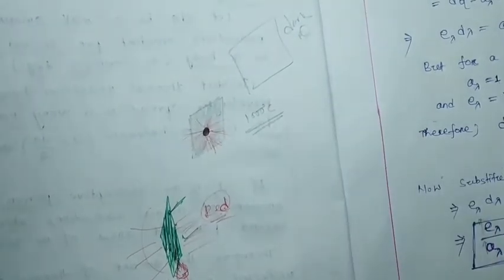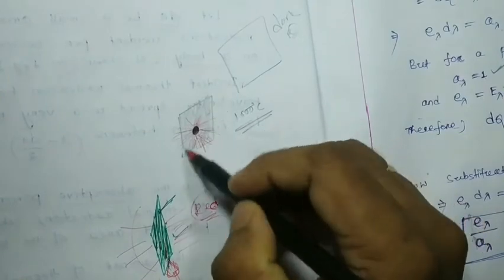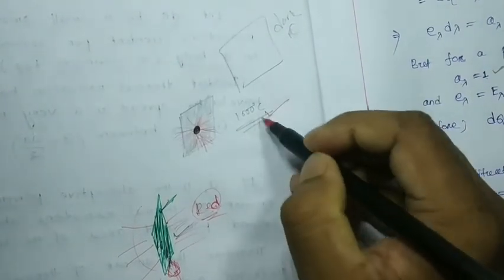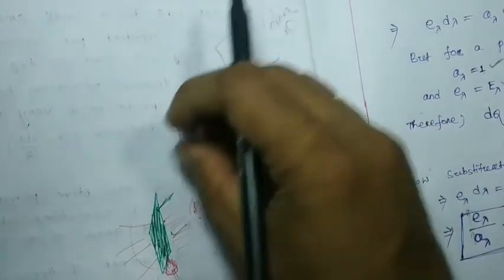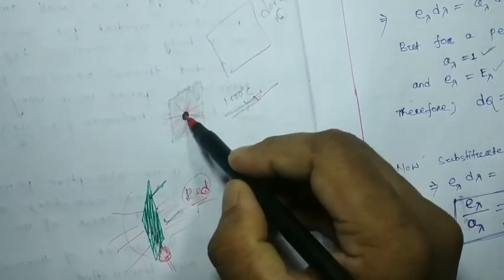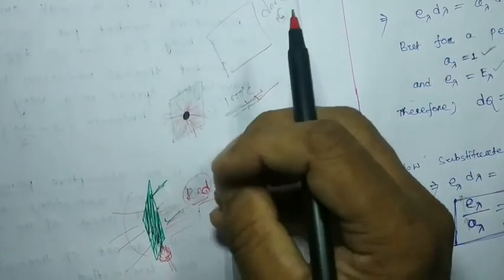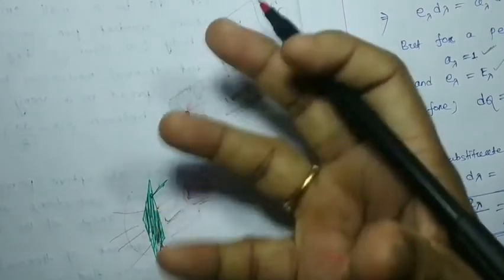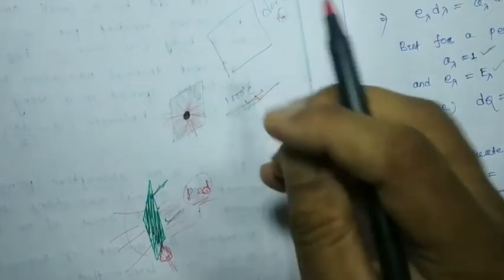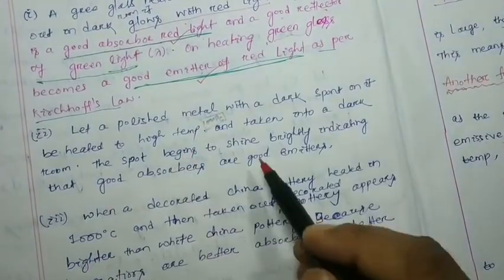So first, this polished metal having a black spot, when heated with high temperature, suppose 1000 degrees centigrade, and taken out and put in the dark room, we can find that this black spot begins to shine, begins to radiate energy, and looks like a white spot.